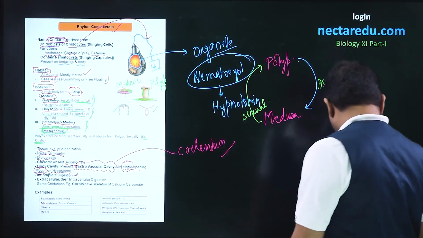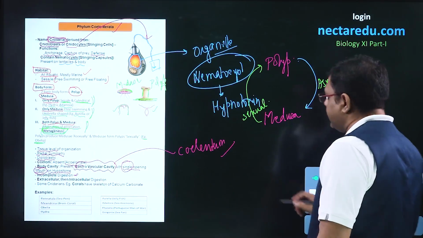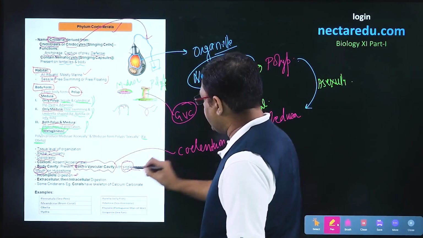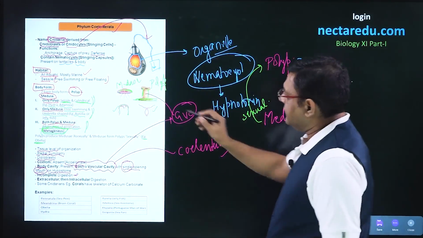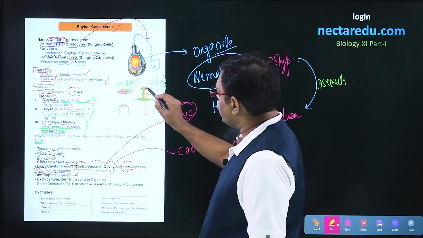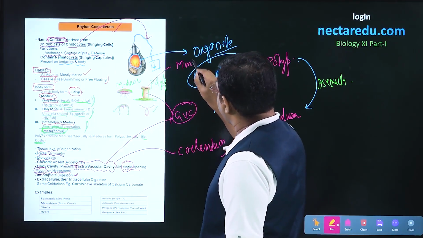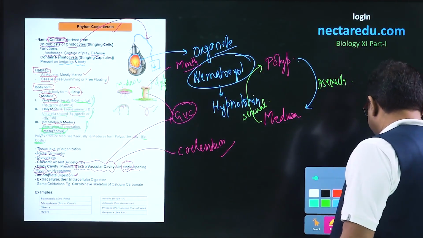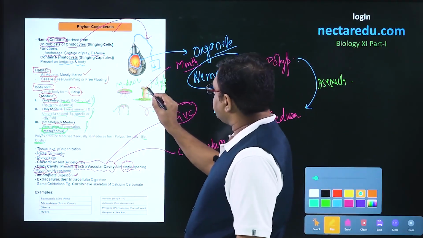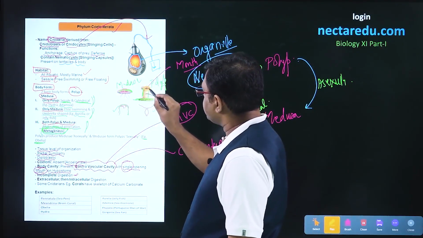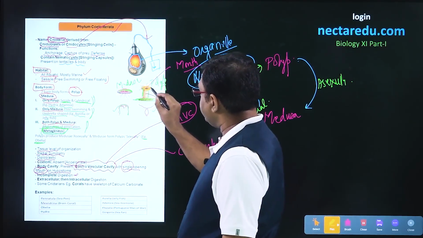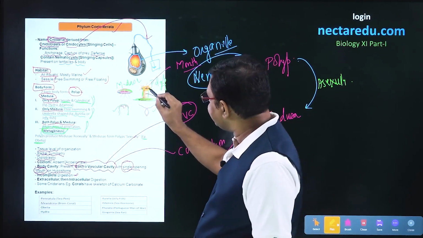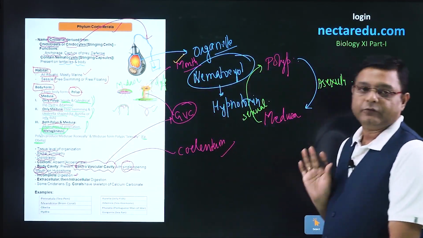Let us take this particular diagram. In this diagram, this cavity inside is the gastrovascular cavity. In short, we can call it GVC. Now it has just this opening, and this opening is the mouth which is present over here. This opening is present on the hypostome. So this structure is the hypostome. From the hypostome only, a lot of tentacles are arising, and the aperture in the hypostome is technically called the mouth.